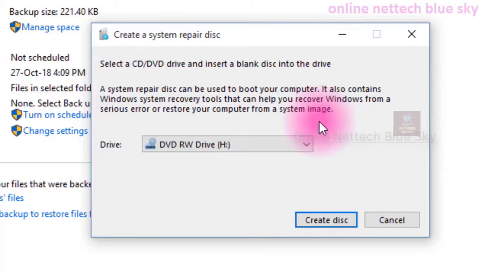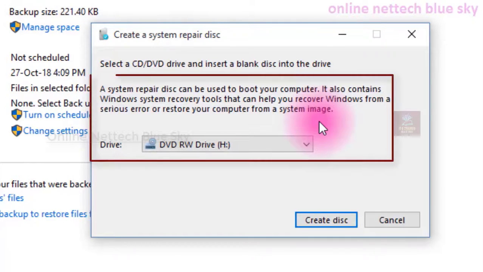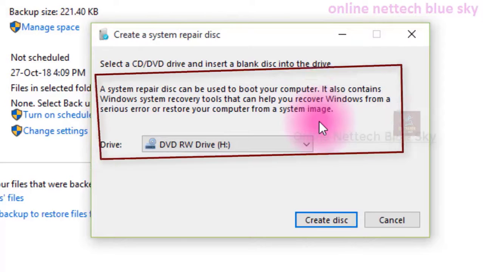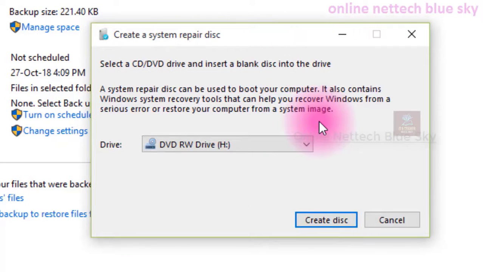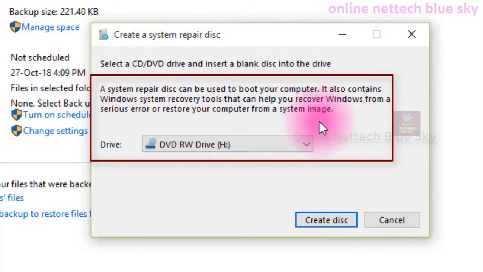So at that time this feature, this technology of repair disks, is very important for you. You can recover your system, recover your files, recover your computer booting files. Boot means your computer starts, and first it checks your starting file. So if you want to use this repair disk, first you need a blank CD DVD.